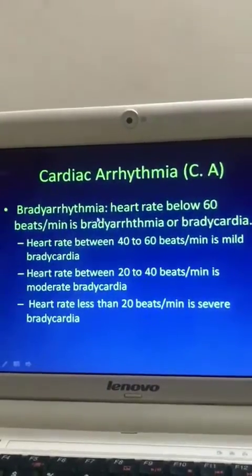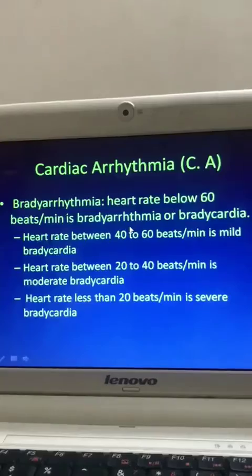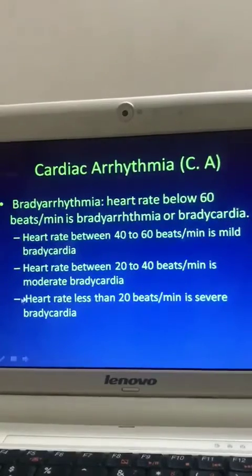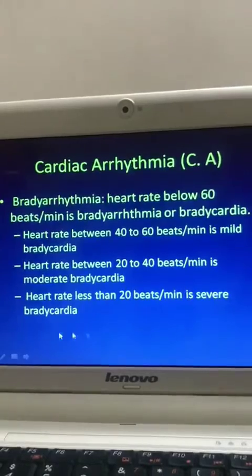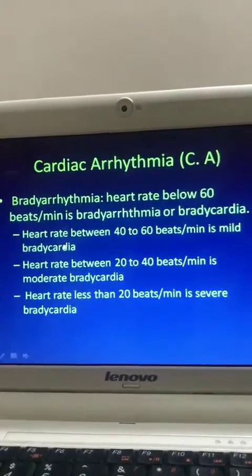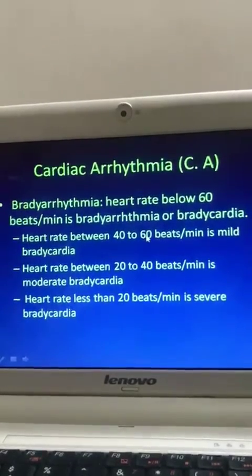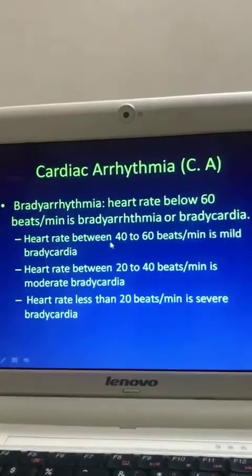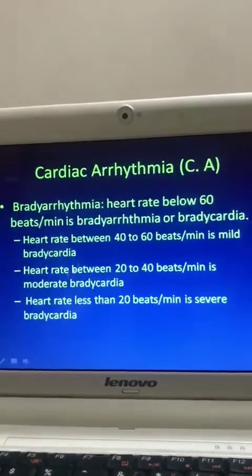Now, bradyarrhythmia. When heart rate is below 60 beats per minute, it is bradyarrhythmia or bradycardia. Now, bradycardia is of three types: mild, moderate, and severe. What is mild bradycardia? When heart rate is between 40 to 60 beats per minute, it is mild bradycardia.